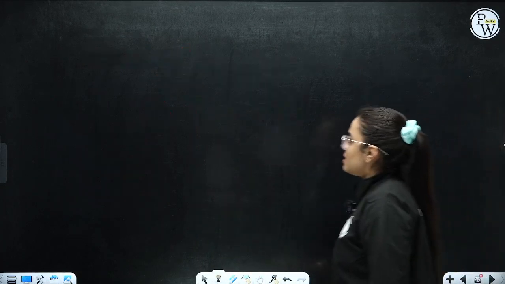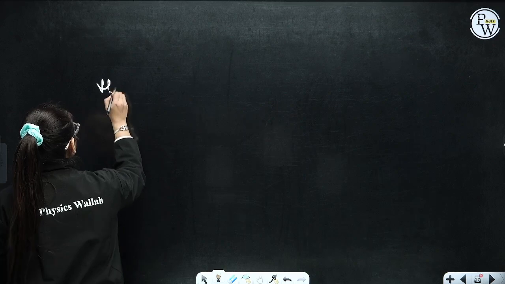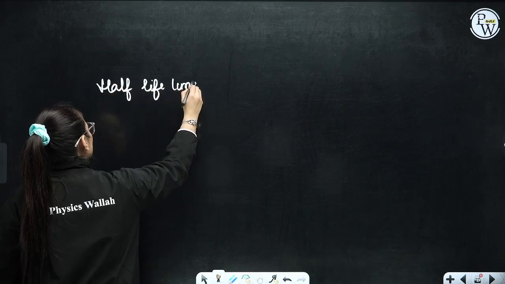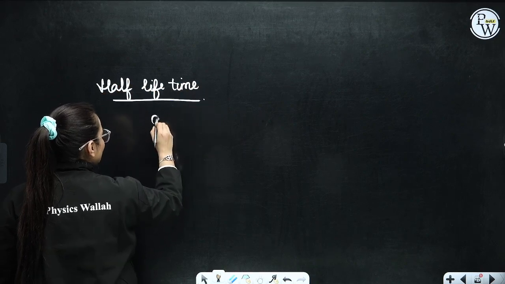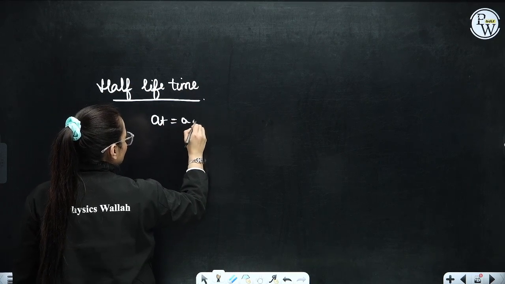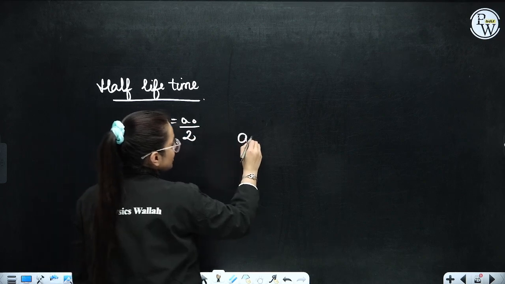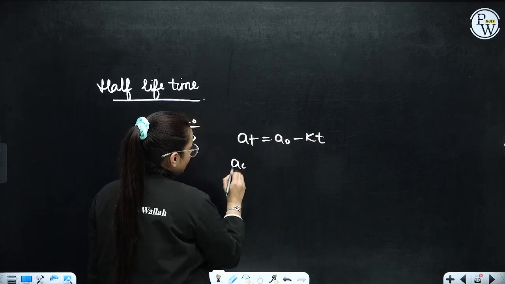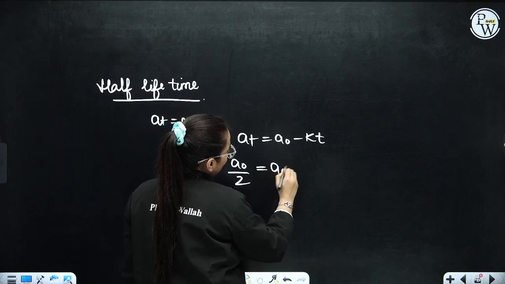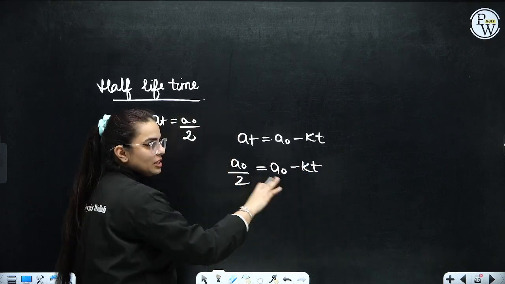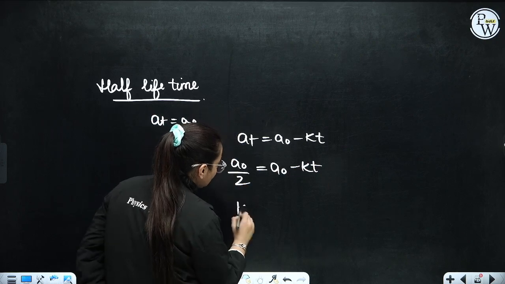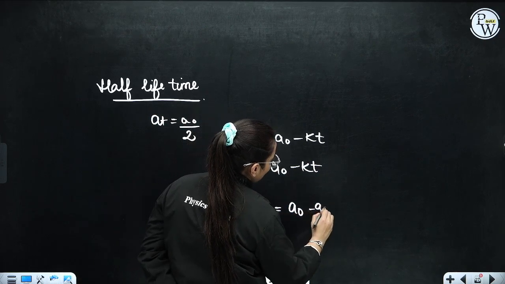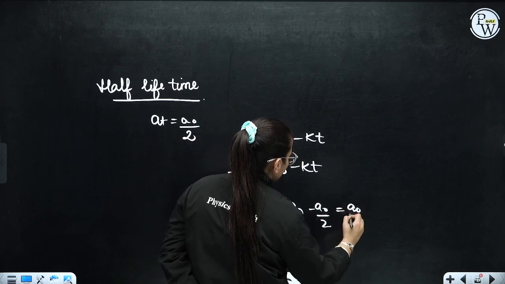If I ask you what is the half-life time for this one? Half-life time is when half of the reactant has been converted into product. That means At is A naught by 2. So the formula is At is equivalent to A naught minus Kt. If At is A naught by 2, equivalent to A naught minus Kt, let's bring this over there and that over there. You will get Kt half-life is equivalent to A naught minus A naught by 2. That is again A naught by 2.